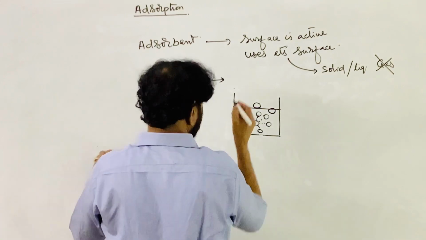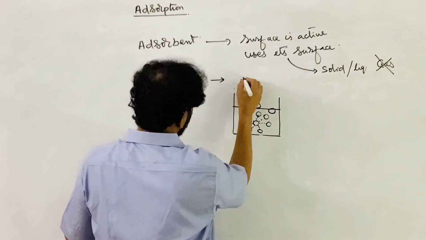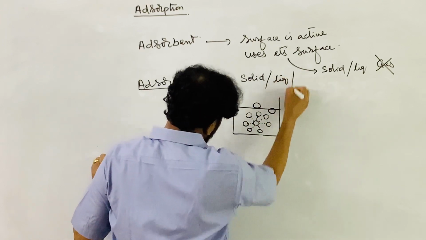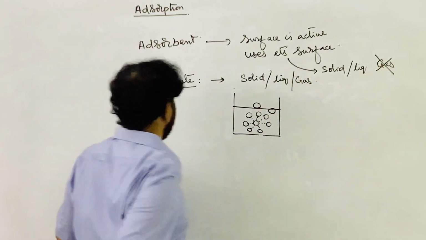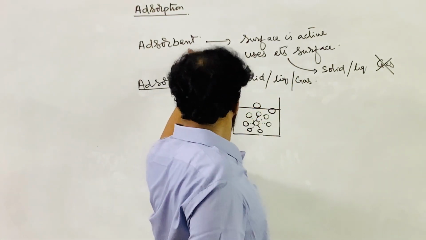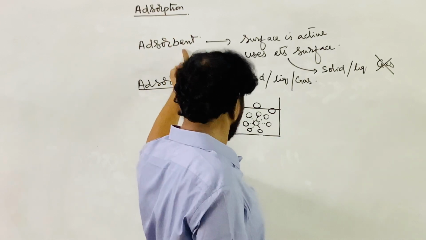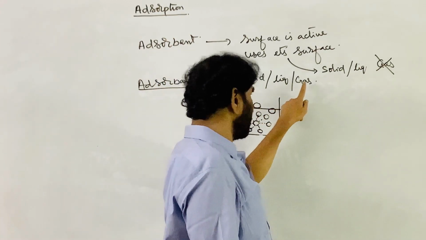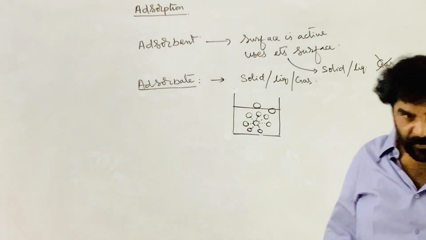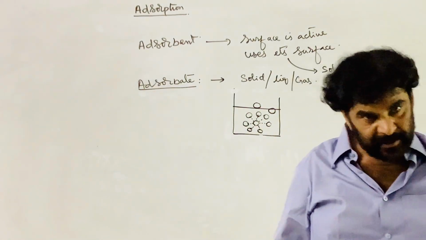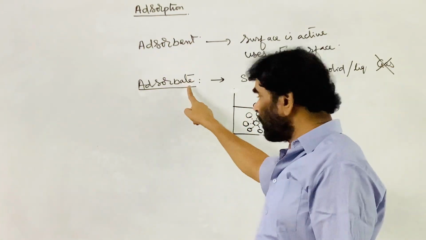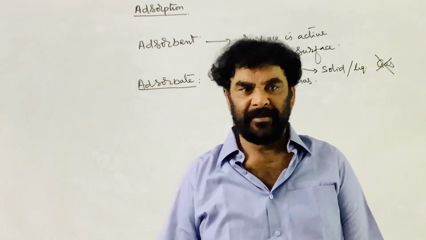The adsorbate can be solid, liquid or gas. The more common adsorption phenomenon is the adsorption of a gas on the surface of a solid, where the adsorbent is solid and the adsorbate is gas.